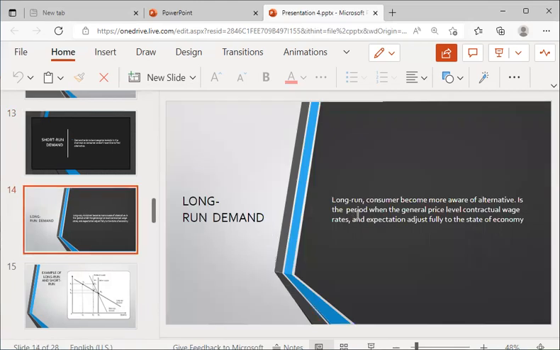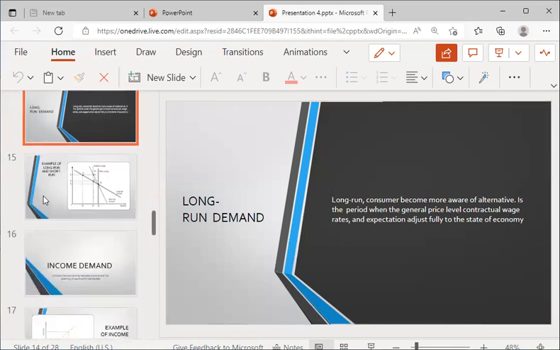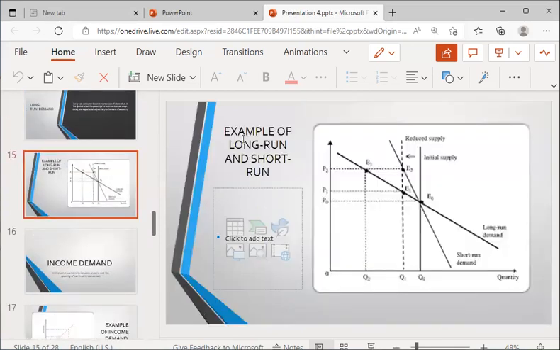What about long run demand? In the long run, consumers become more aware of alternatives. It is the period when the general price level, contractual wages, rates, and expectations adjust fully to the state of the economy. Here is an example of short run and long run. As you can see, this is the long run, while this is the short run.